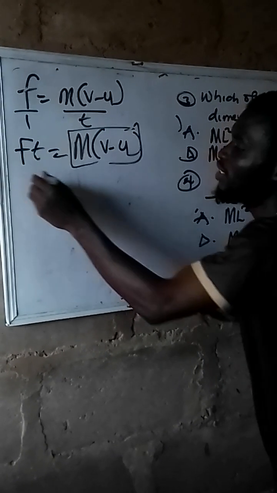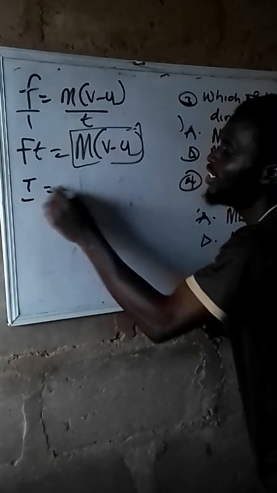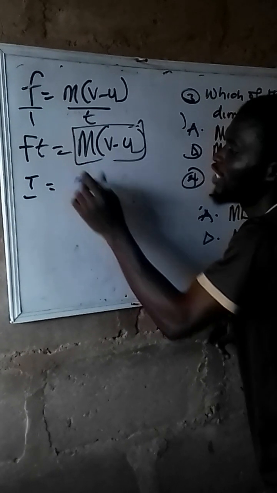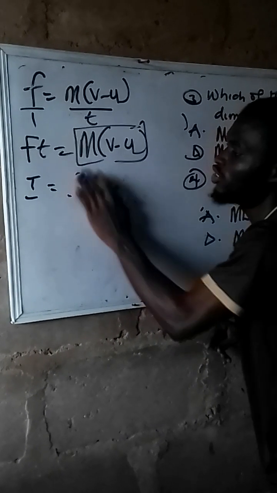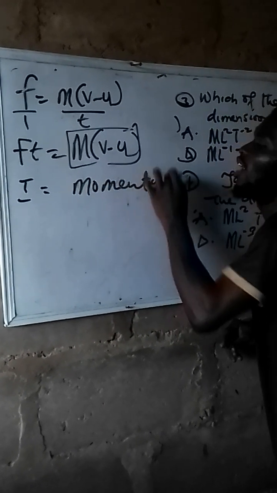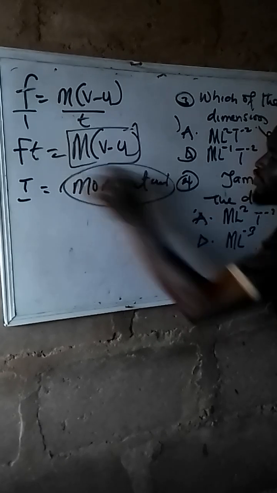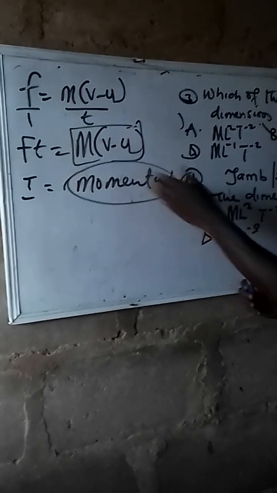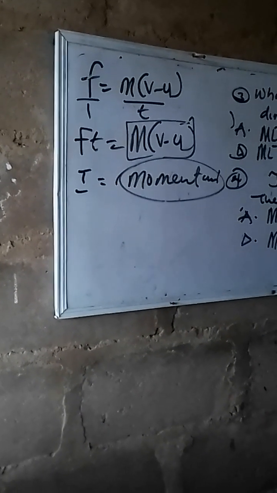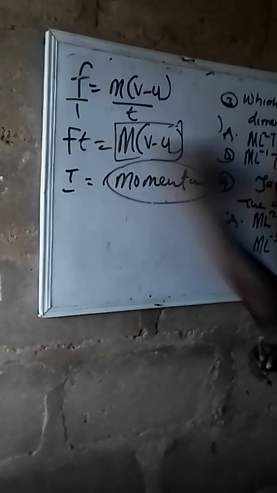That means impulse, which is I, is still the same thing as change in momentum. I've told you what momentum is, and I've done the dimension of momentum. So what will be the formula for impulse now? It is Ft, not full time. It is force and time. Are we together?